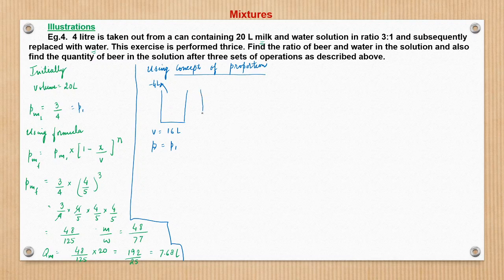Now what happens next? We add 4 liters of water.